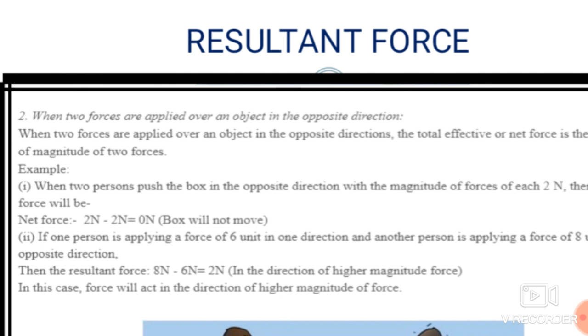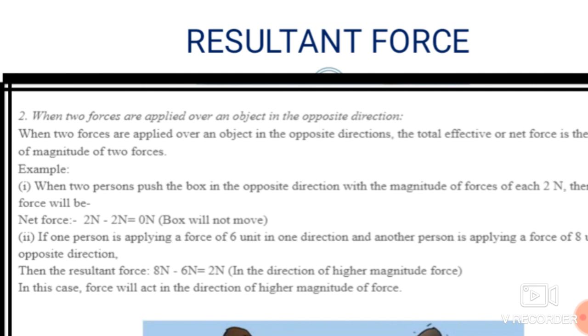Okay students, what you have to remember here is that whenever two forces act in opposite directions, the net force will be the difference between these two forces, and the resultant force will be smaller.